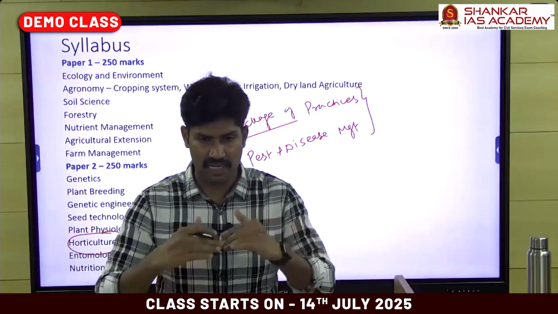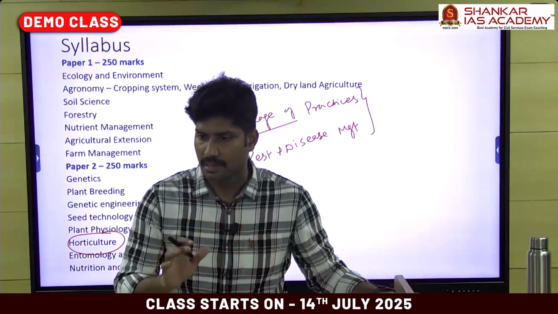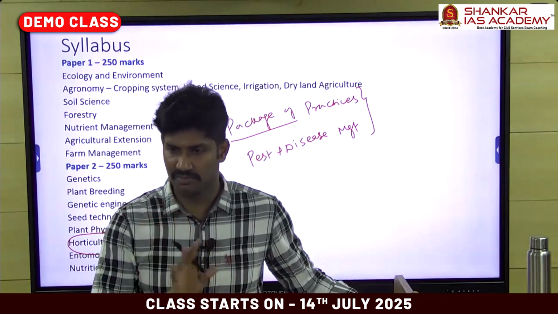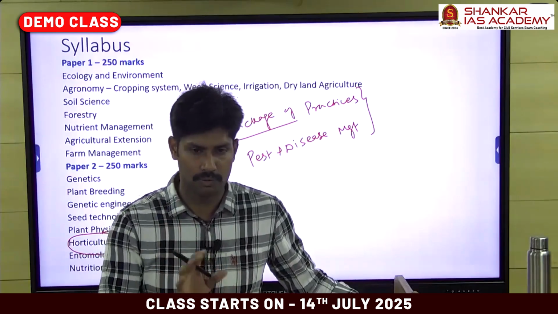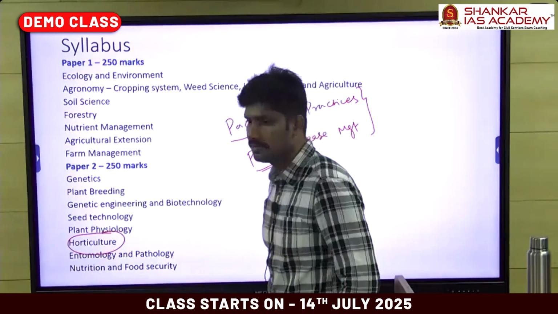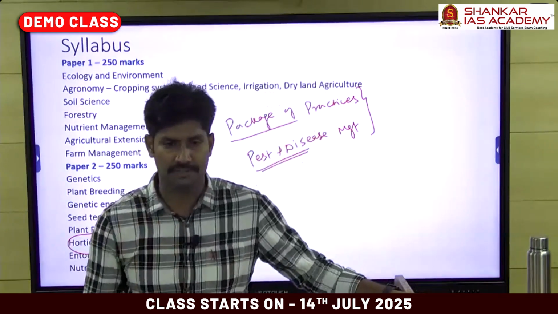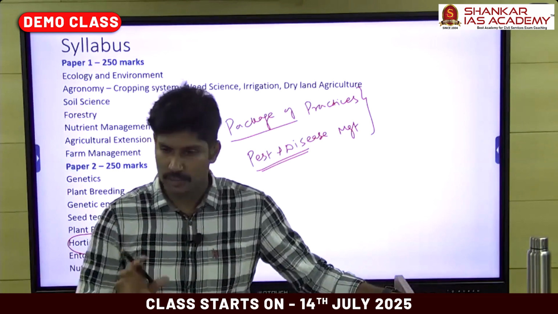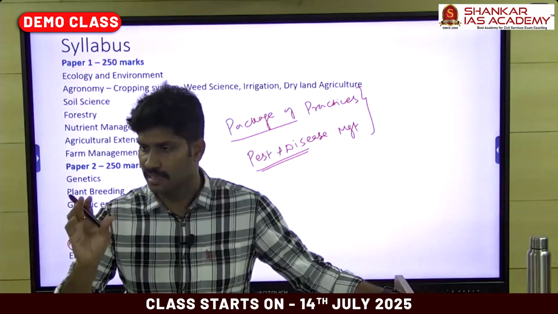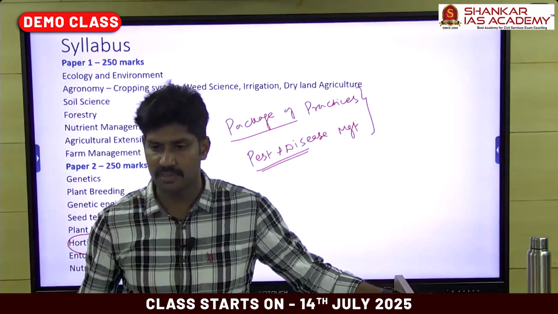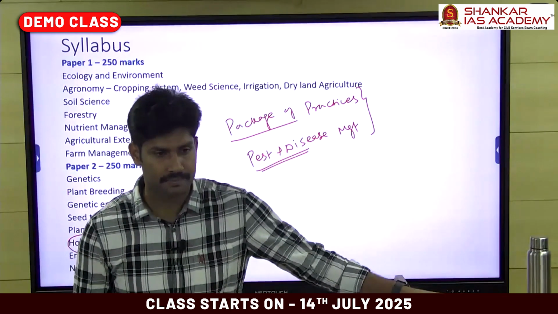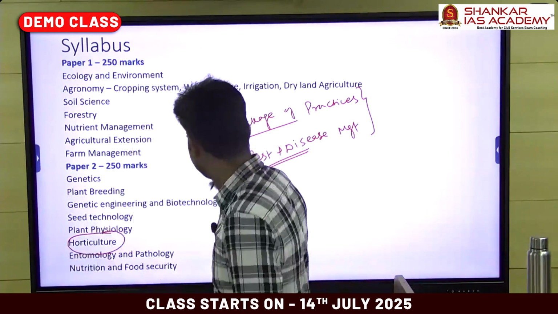But in our class, I will give you some ideas on how to manage those areas, and we can easily prepare them. One question is possible from those areas, and I will guide you in the class on how to approach those topics. Similarly, in pest and disease management we have to cover crops individually, but I have one common strategy. In the class I will teach you the strategy so that, irrespective of the crop they ask about for a particular disease or pest, we can write one common answer. It is possible in those areas. So you need to worry about these two areas only.